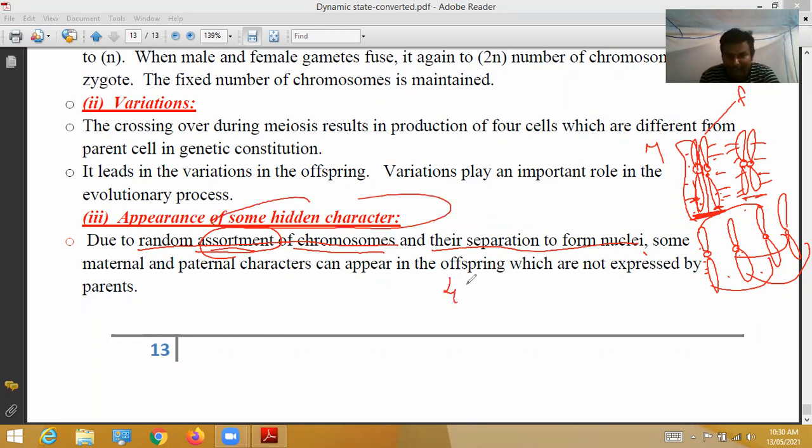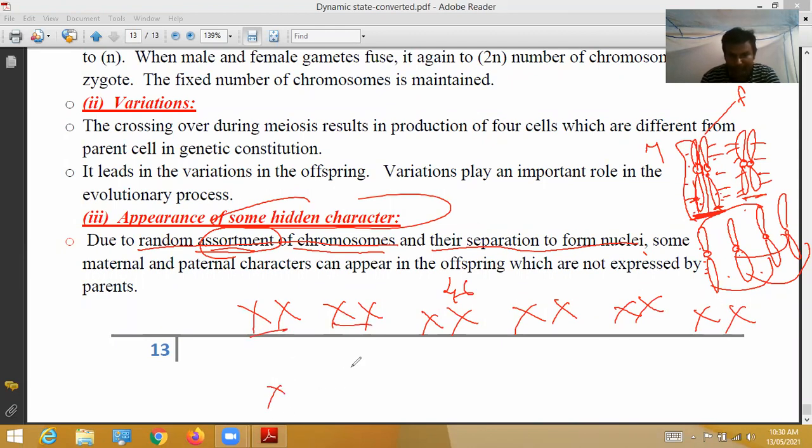See here, 46 chromosomes will be there as pairs, like this. One pair, second pair, third pair, fourth pair, fifth pair, sixth pair, seventh pair, like this. So from this pair one X chromosome comes, from this pair one X, from this one X, from this one X. Like that, 23 chromosomes are separated.